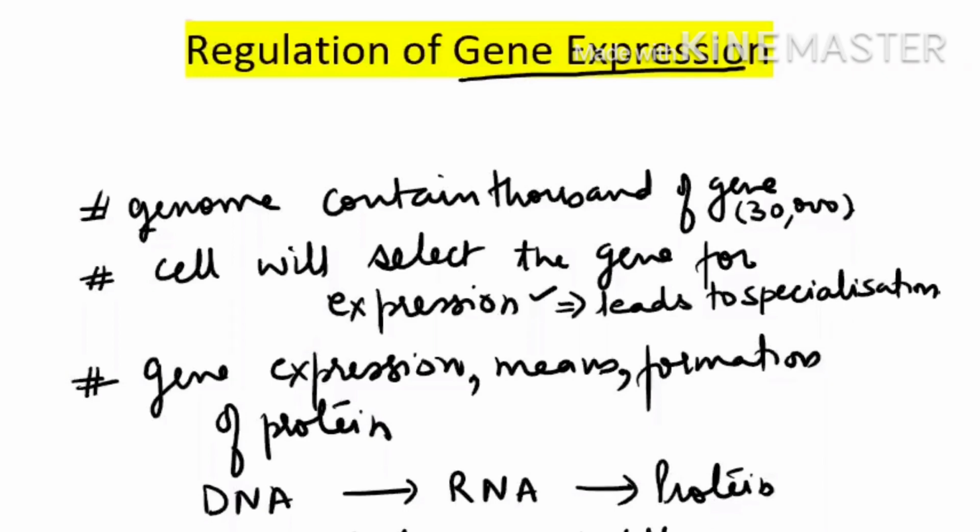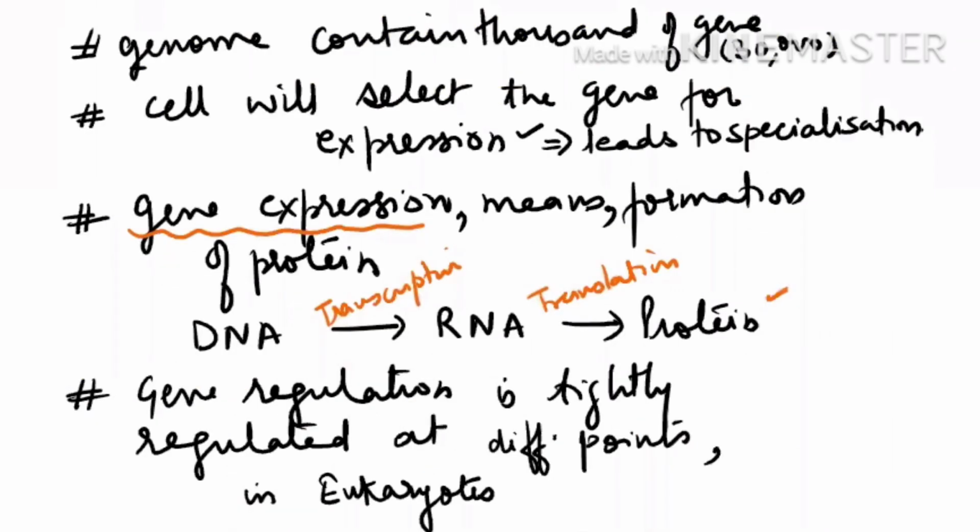Now, what does gene expression mean in the broad sense? Gene expression means the formation of protein, and protein formation is done through RNA. It means first transcription is done to make RNA, and then translation is done to form protein. If this process is done, then we say the gene is expressed. In eukaryotes, gene regulation is very tightly regulated, so that a few genes are expressed in particular cells and not all. They do this regulation at very different points.